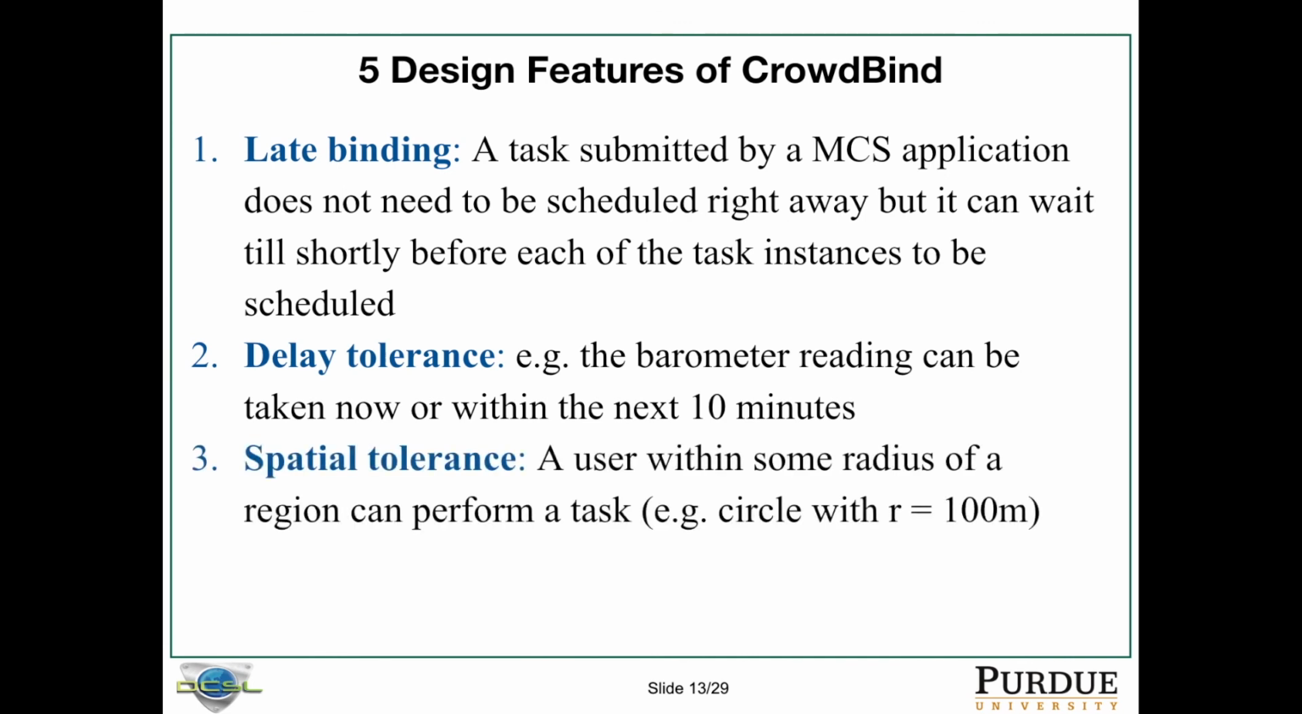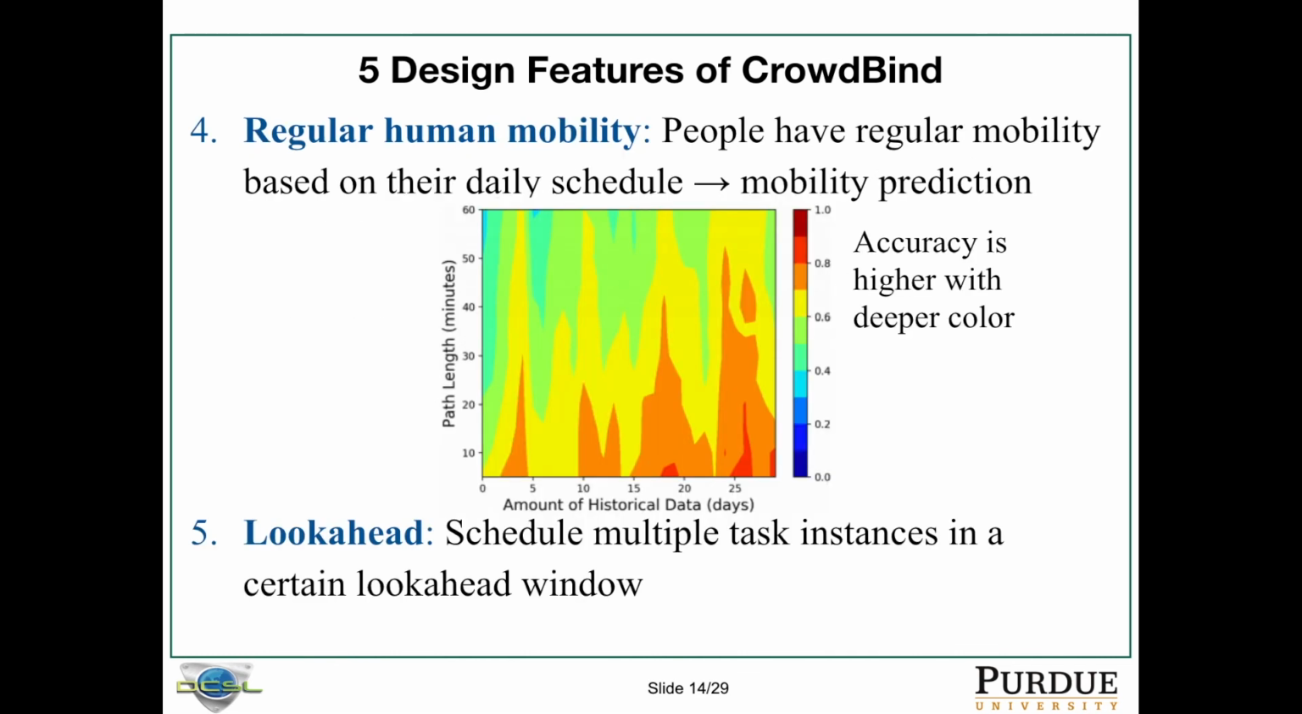And spatial tolerance means that we do not require users to go to an exact coordinate to perform a task. Rather, the user can stay in a region, let's say a circle with a radius of 100 meters, that's satisfiable. The fourth feature is that users have regular mobility patterns, which means we can predict where the user will be when some tasks happen in the future. Given the user study mobility traces, we build a trajectory-based mobility prediction, and our result is shown in this figure. The deeper the color is, the more accurate the prediction is.